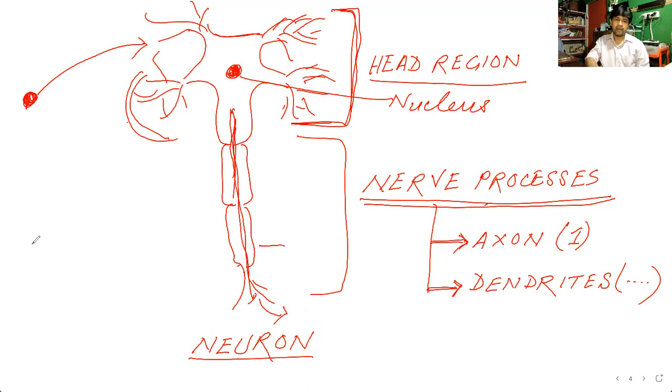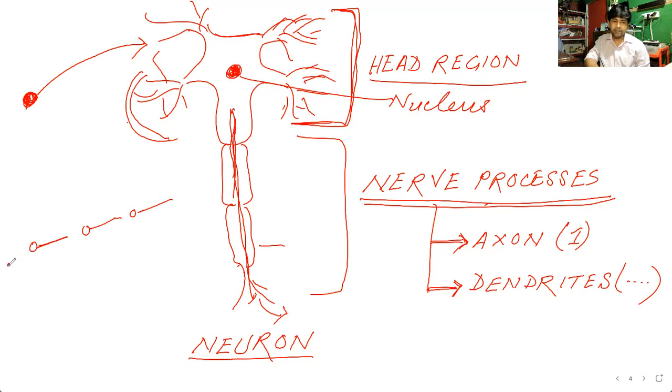These neurons are arranged one after another, making the nerve fibers, or you can simply say the nerves.